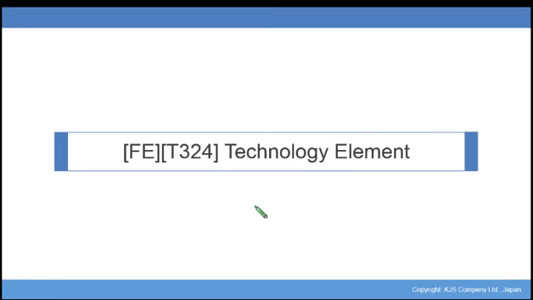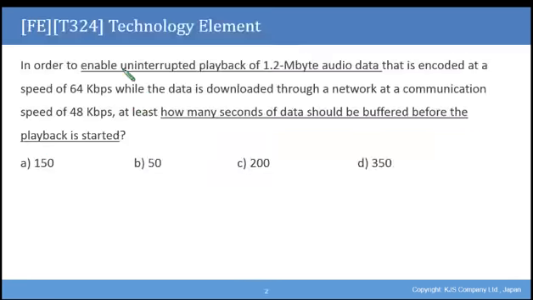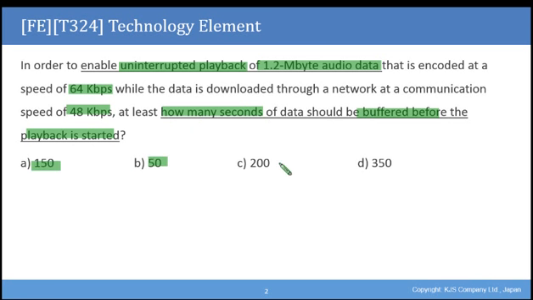FET324 Technology Element. In order to enable uninterrupted playback of a 1.2 megabyte audio data, it is encoded at a speed of 64 kilobits per second, while the data is downloaded through a network at a communication speed of 48 kilobits per second. At least how many seconds of data should be buffered before the playback is started? Is it A, 150 seconds, B, 50 seconds, C, 200 seconds, or D, 350 seconds?